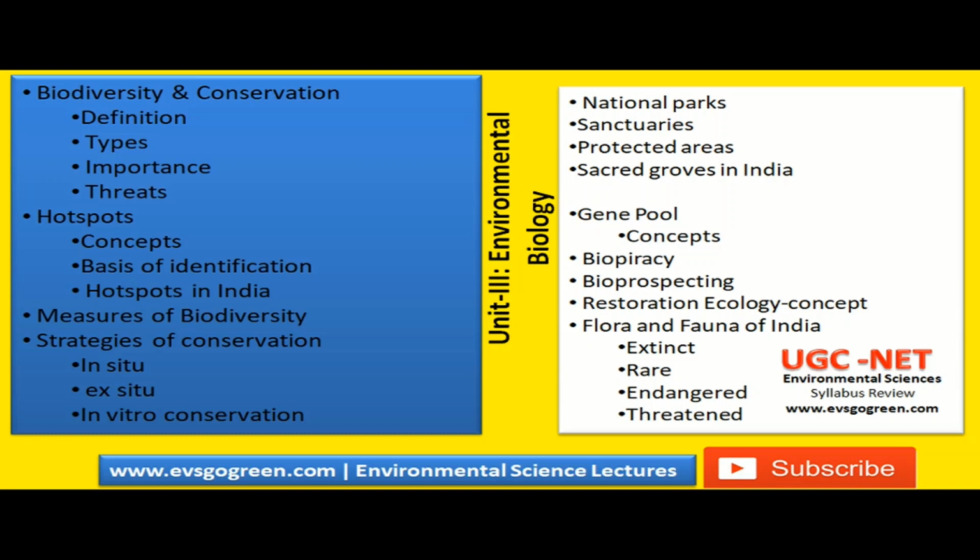So what are the different concepts? What is the basis for identification of a particular area as a hotspot and what are the different hotspots in India? Then it involves the measures of biodiversity and strategies of conservation. What are the different strategies of conservation? In situ conservation, ex situ conservation and in vitro conservation. So these are the different aspects of biodiversity and how it is practiced.